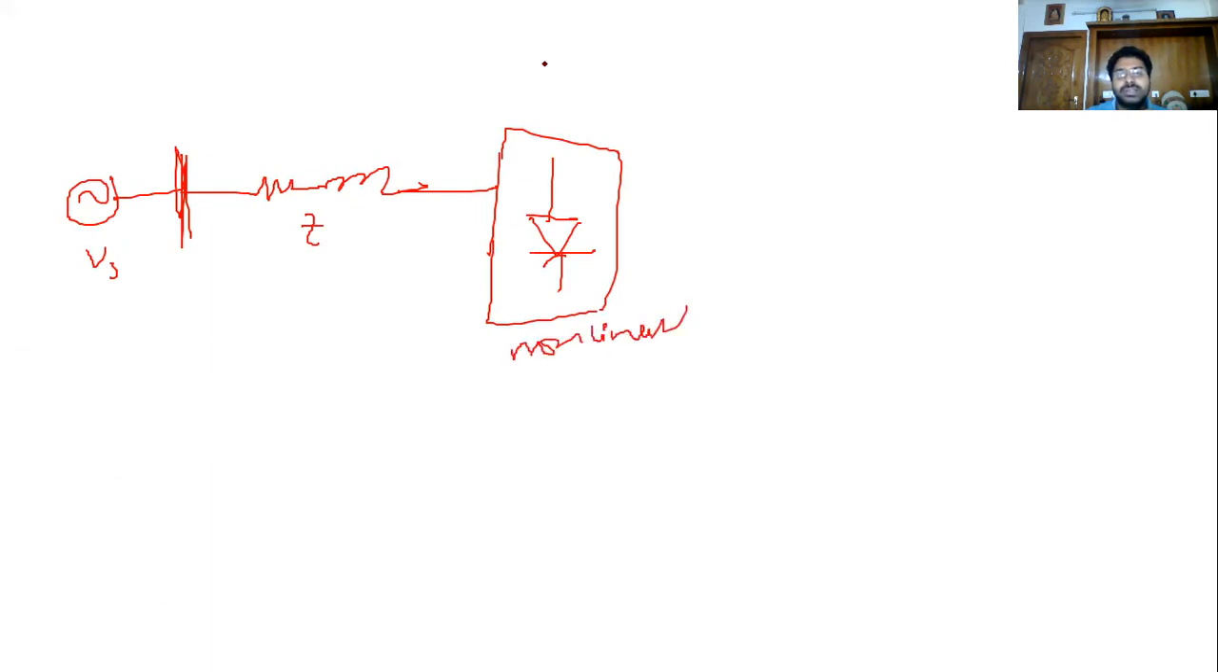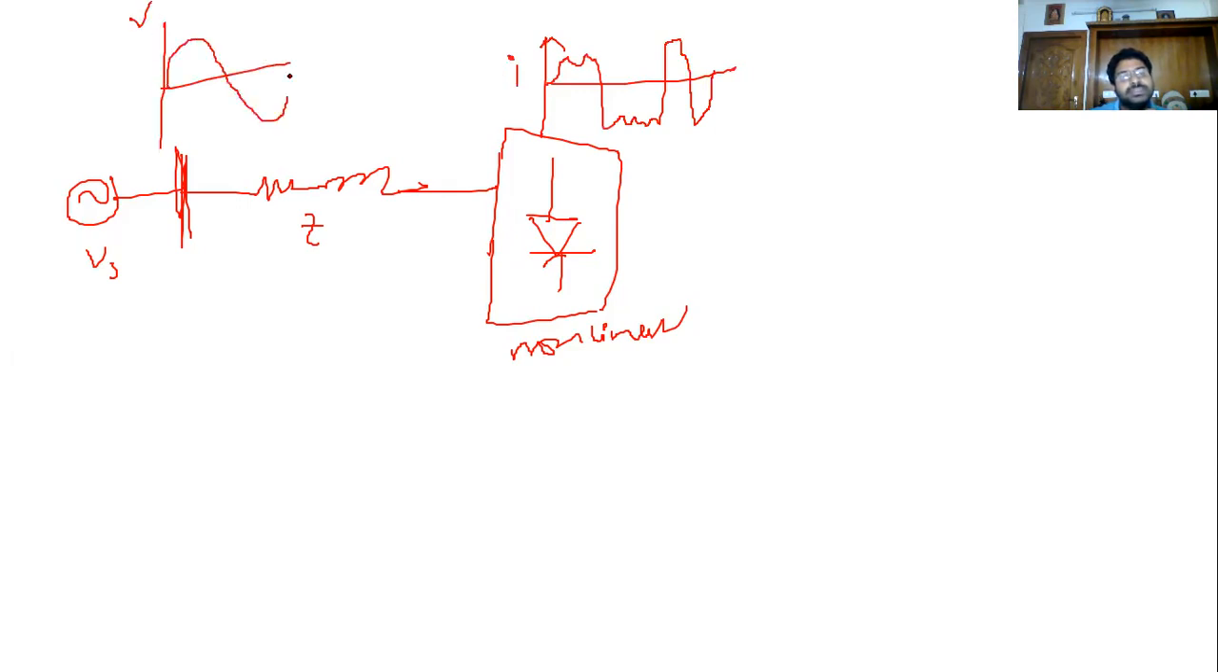So you can draw the current in different forms. You can draw the current like this. But the supply voltage is like this. Time t. This is time t.